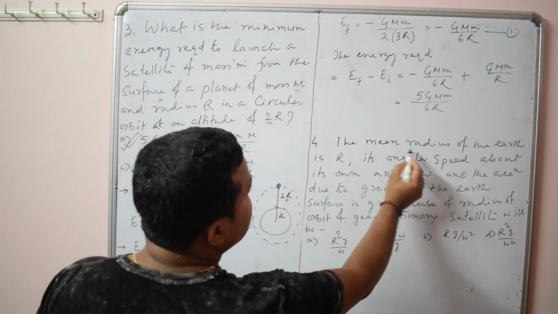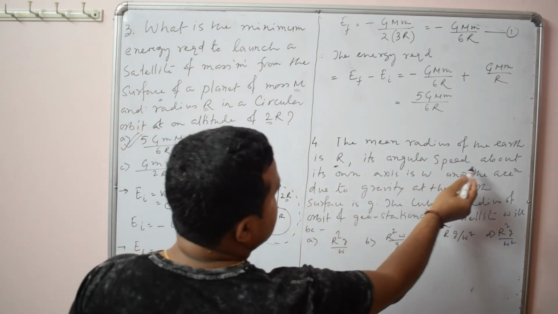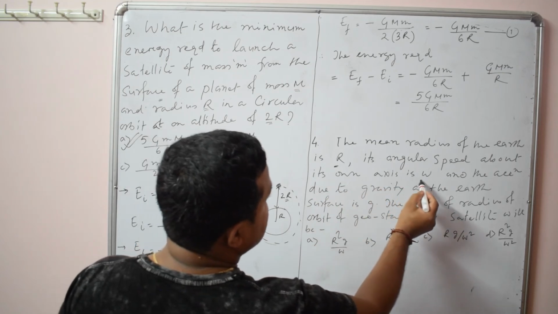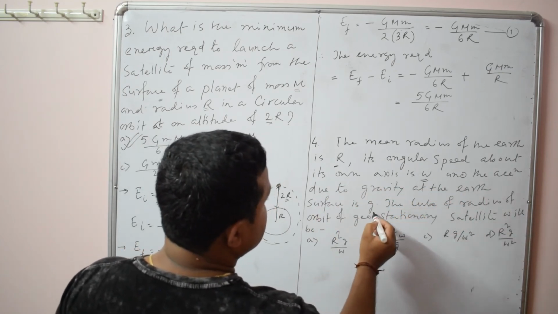The mean radius of the earth is r. Its angular speed about its own axis is omega, and the acceleration due to gravity at the earth's surface is g.